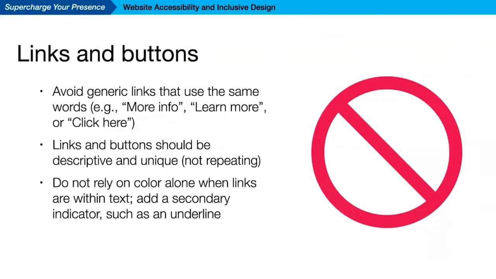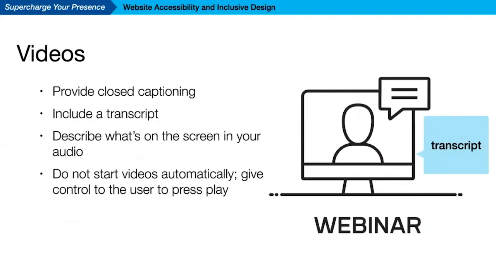Don't rely on color alone when links are within the text. So add a secondary indicator such as an underline, or remember we talked about the asterisk that might have also been red. With regard to videos, and we covered this in the beginning, you want to provide closed captioning,